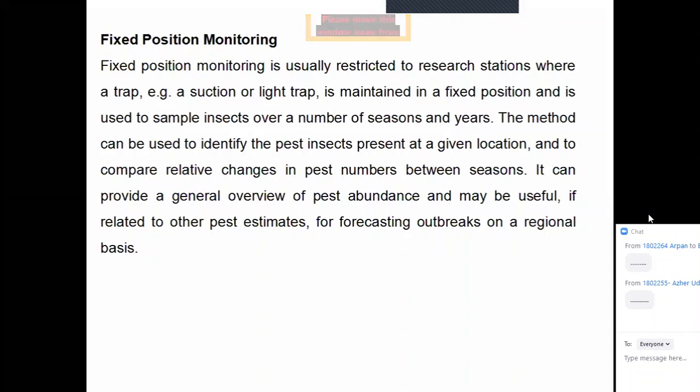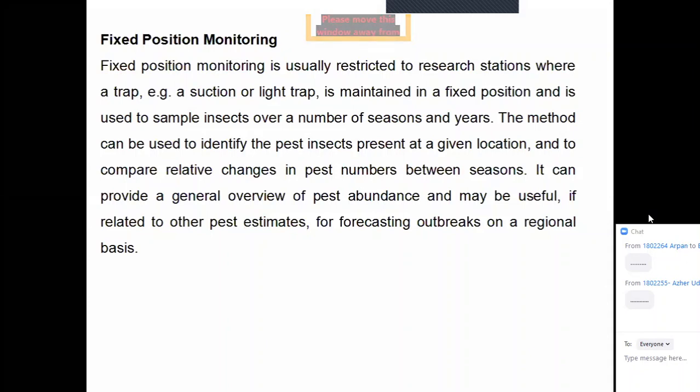The data can be used for big areas in case of field-based monitoring, for forecasting, but the data of fixed position monitoring is applicable to forecast a small area, a certain region. The data can be compared among different regions in case of field-based monitoring, but in fixed position monitoring, the data can be compared among different seasons or years, not different regions.